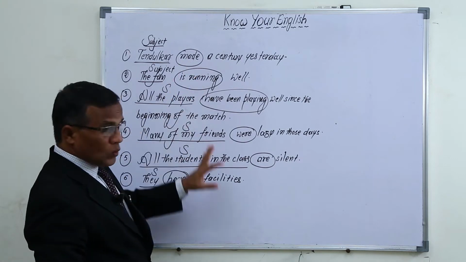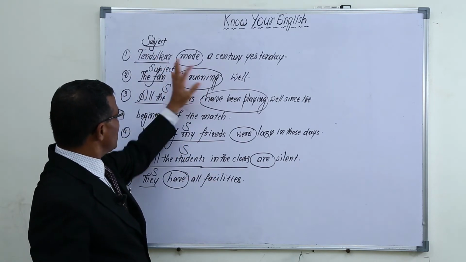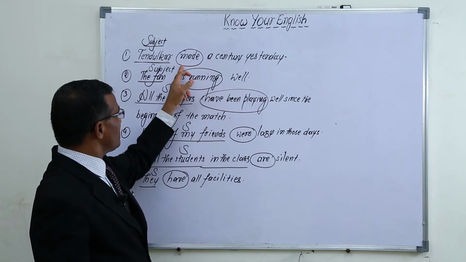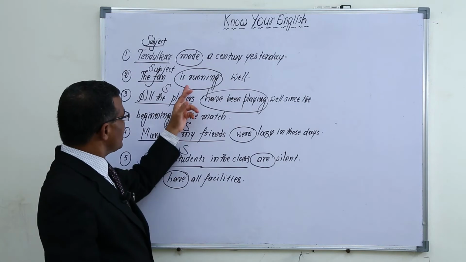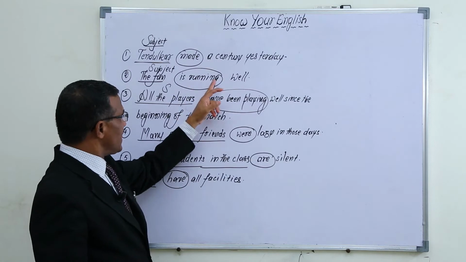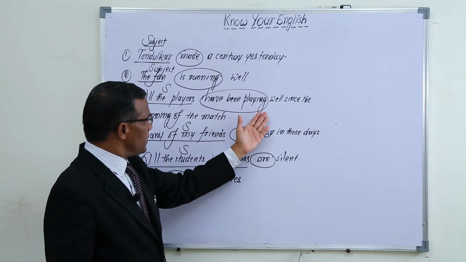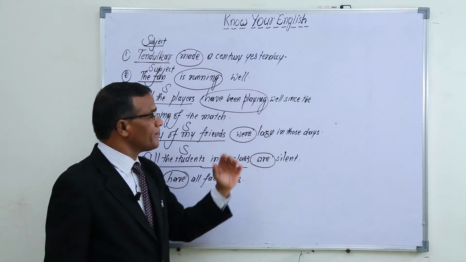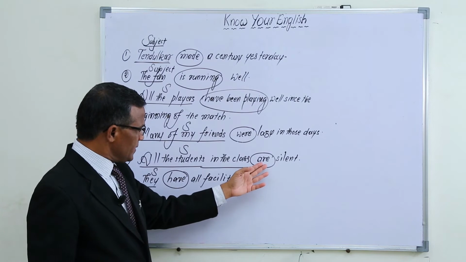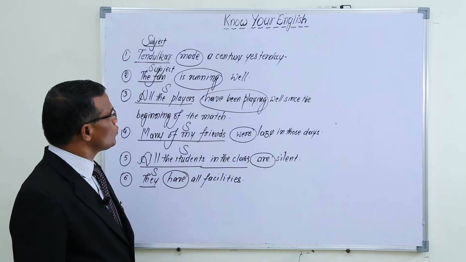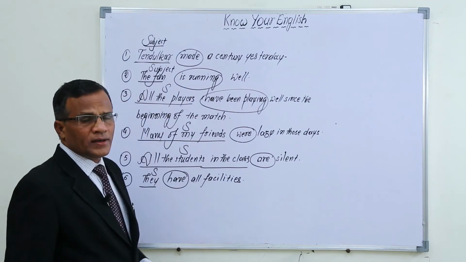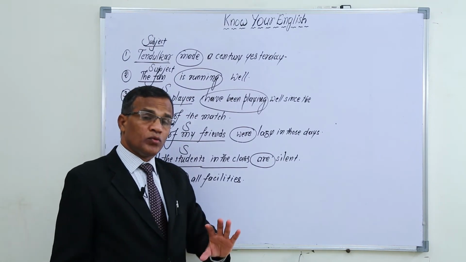So the second word you see after subject, the second word or group of words are here in the first sentence made, and in the second sentence group of words is here. Two words are there, is running. Have been playing, this consists of three words. Here only one word, here one word, and here one word. So what are these words really? So after subject, what word or what group of words do we have to use?